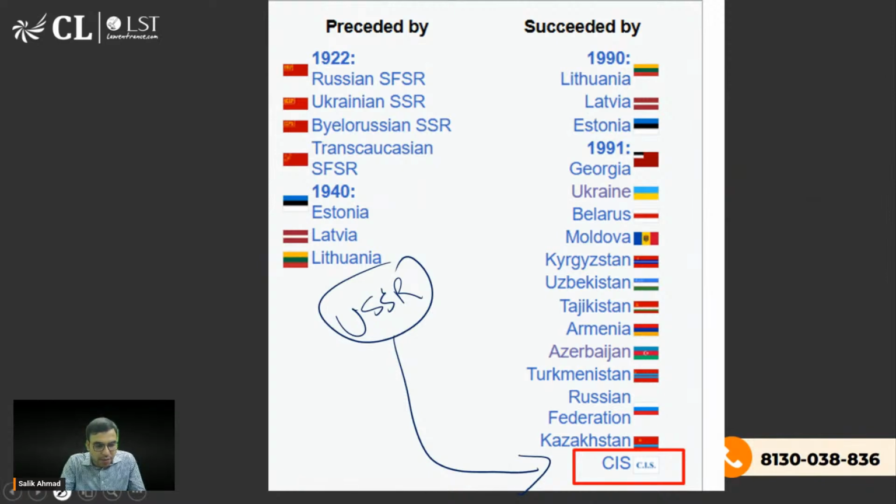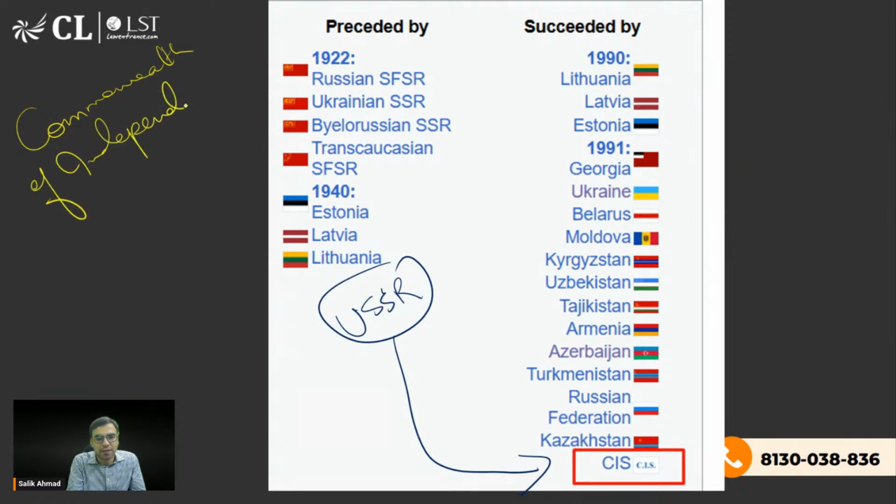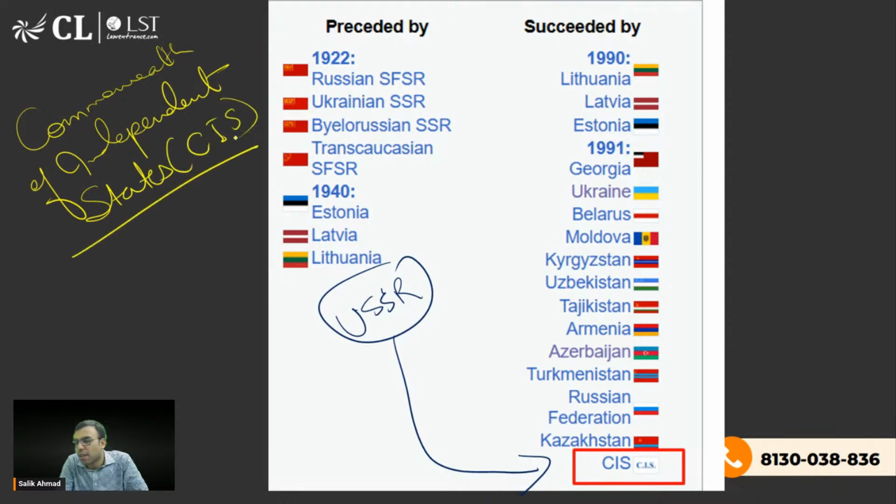This is nothing but Commonwealth of Independent States. Okay. This is CIS. Now you have to understand one thing, that when I'm saying CIS, the members are mostly the ex-USSR countries which became independent.